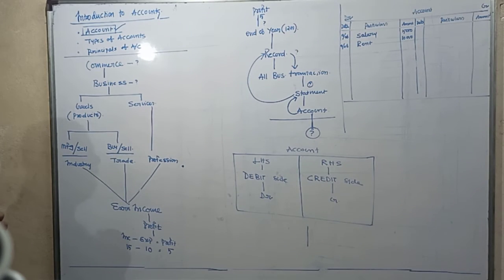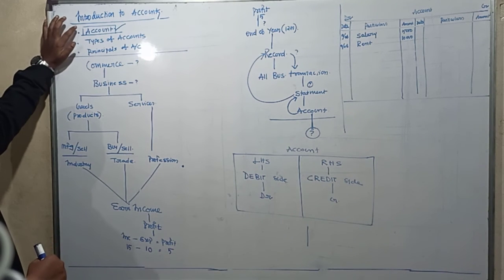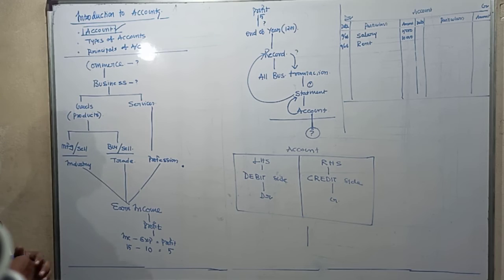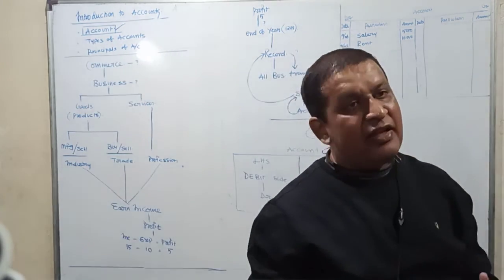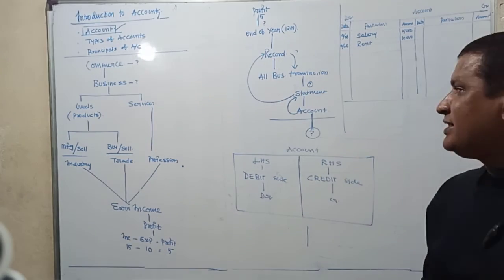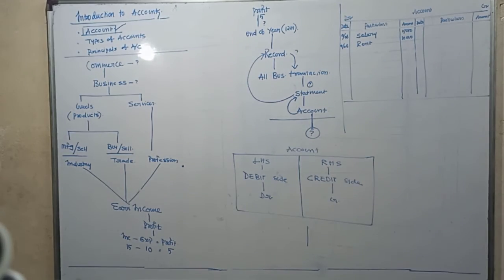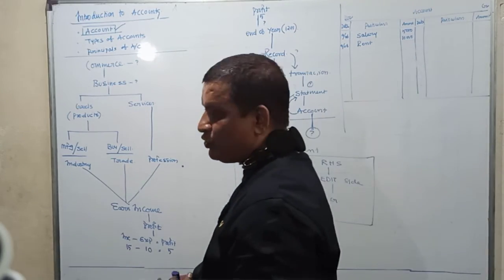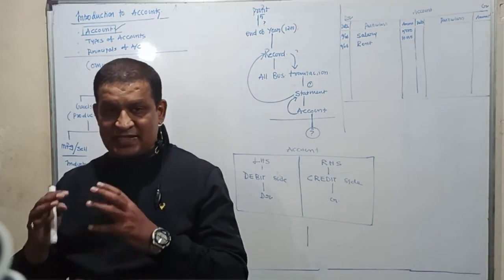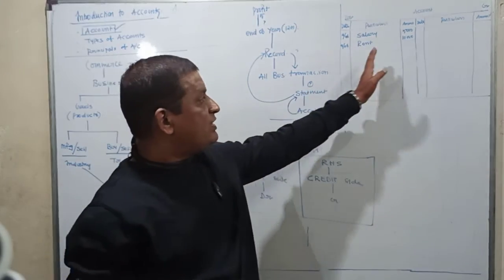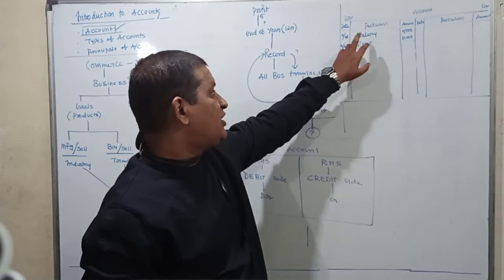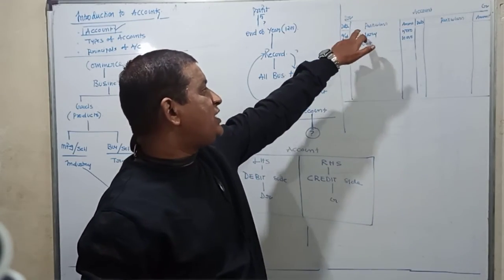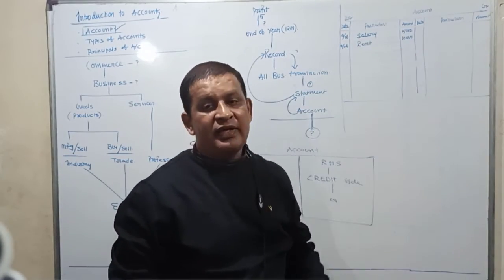So with that, probably we have to come to the end of today's class. We tried to understand what is an account. Yesterday's class also we understood that in accounts, they maintain a record of all the business transactions, and this is what it is. So we'll continue from here. We said what an account is: a statement, anything systematic in which you record all the business transactions, the date on which the transaction takes place, what is the transaction and what is the amount transacted.